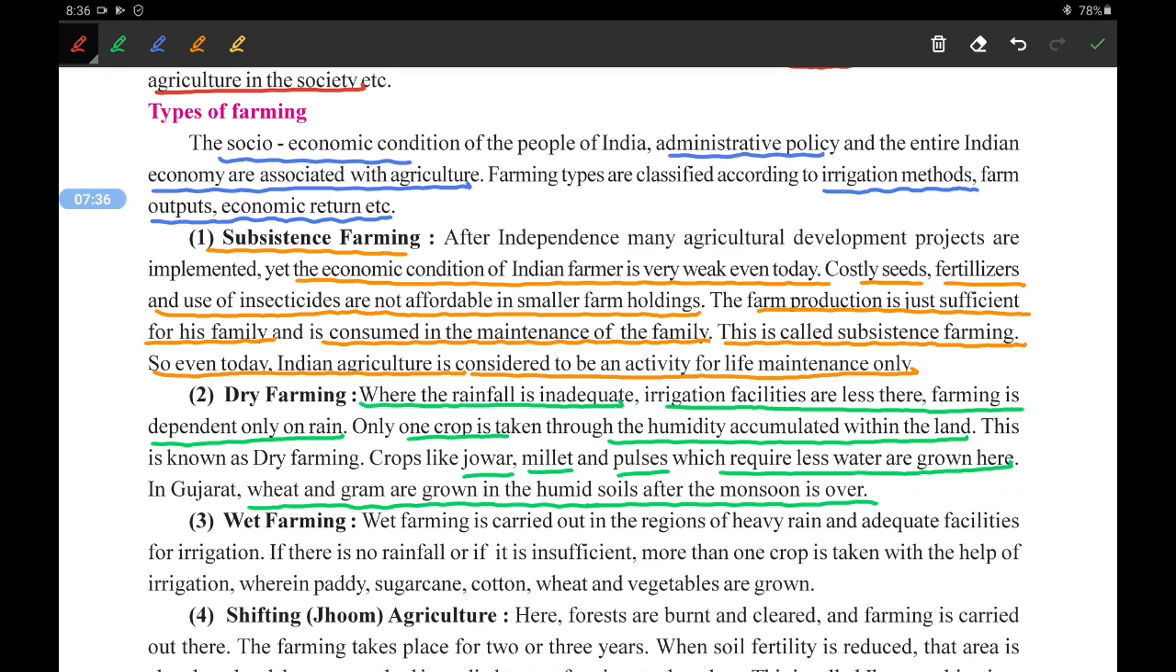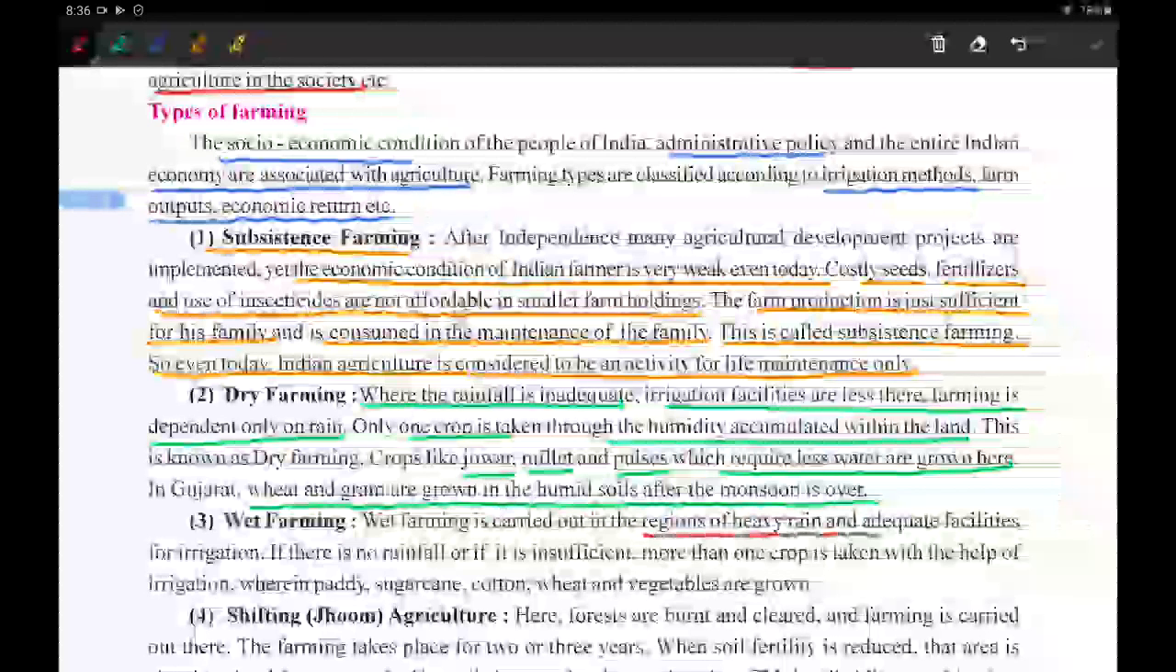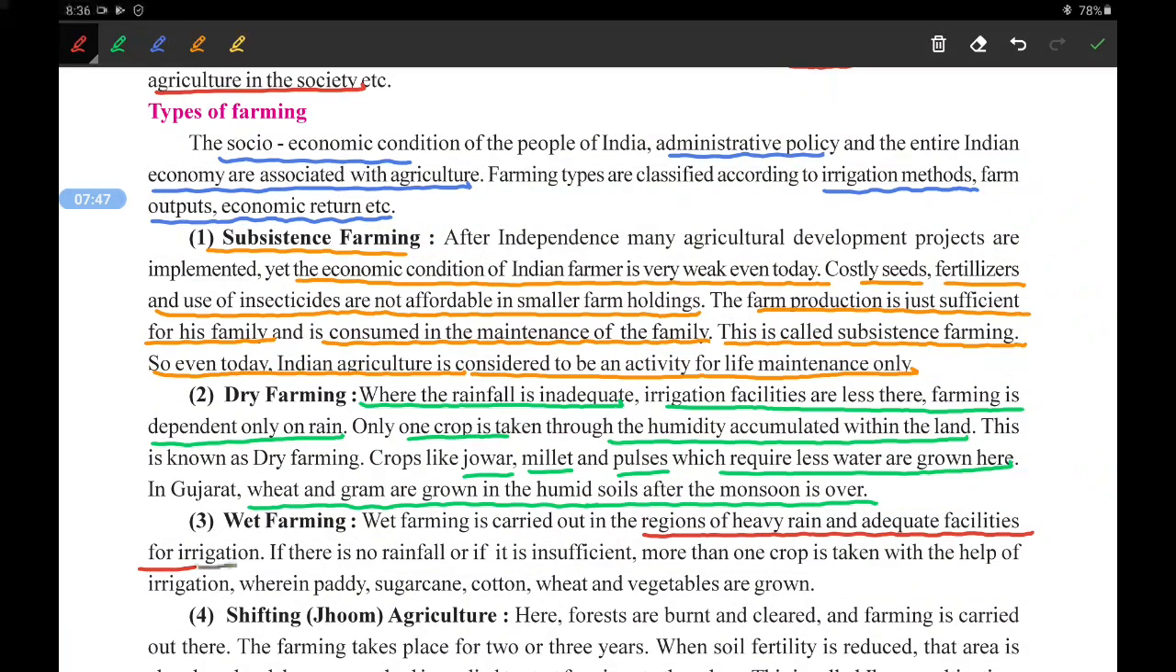Third type of farming is wet farming. Again, from the name it suggests that it will need a lot of water. Wet farming is carried out in regions with heavy rainfall and adequate facilities of irrigation. If rainfall is sufficient, more than one crop is taken with the help of irrigation. What kind of crops? Paddy, sugarcane, cotton, wheat and vegetables are grown here.